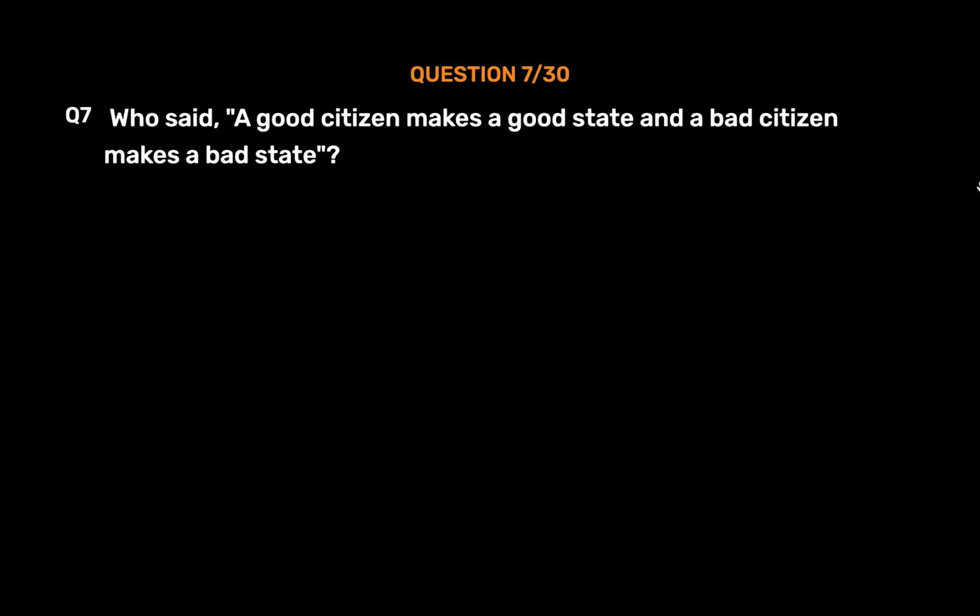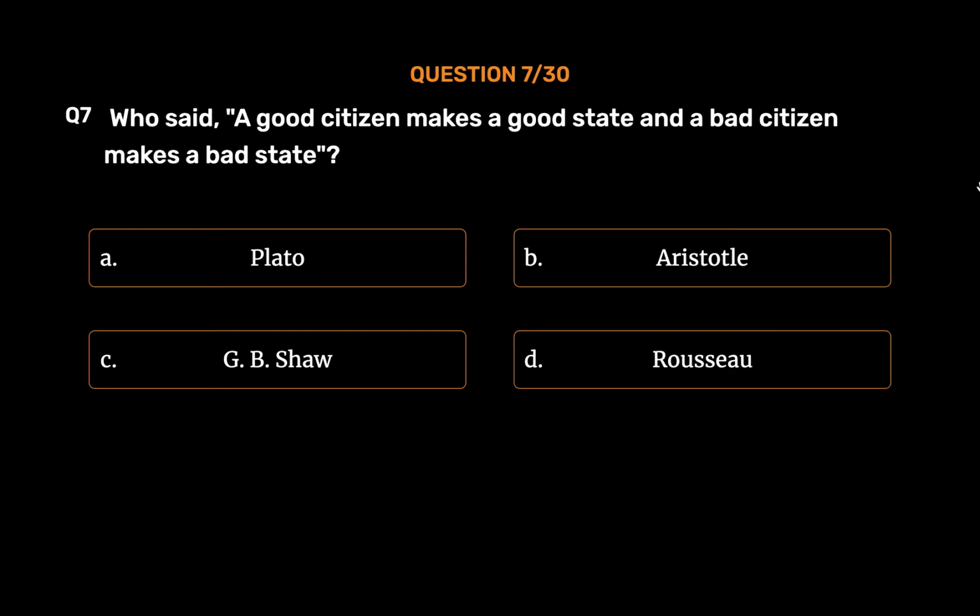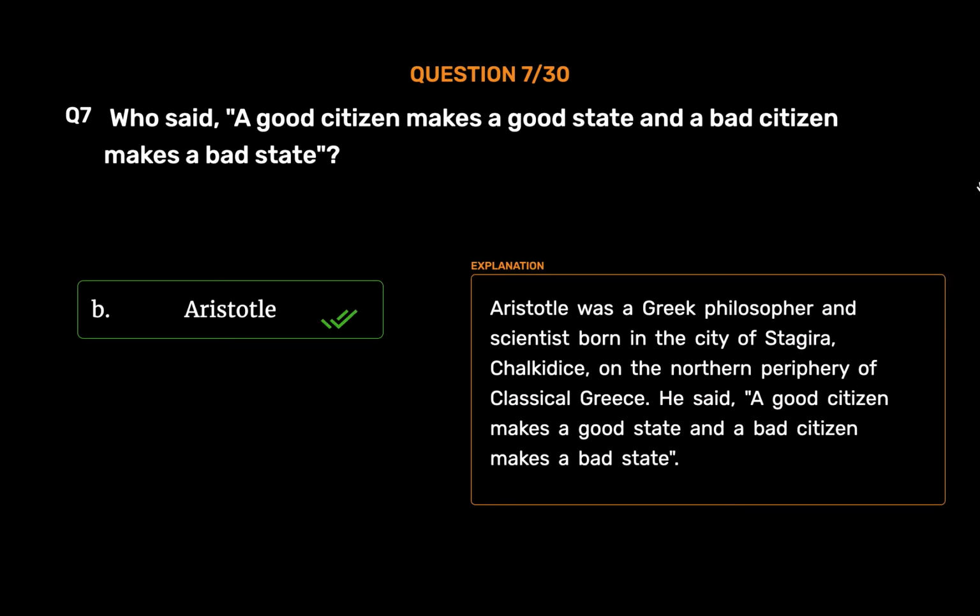Question number 7. Who said, "A good citizen makes a good state and a bad citizen makes a bad state"? Option A. Plato. Option B. Aristotle. Option C. G.B. Shaw. Option D. Rousseau. The correct answer is option B. Aristotle. Aristotle was a Greek philosopher and scientist born in the city of Stagira, Chalkidis, on the northern periphery of classical Greece. He said, "A good citizen makes a good state and a bad citizen makes a bad state."